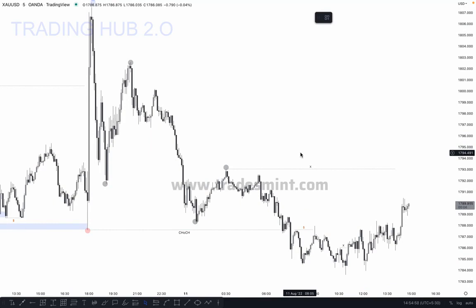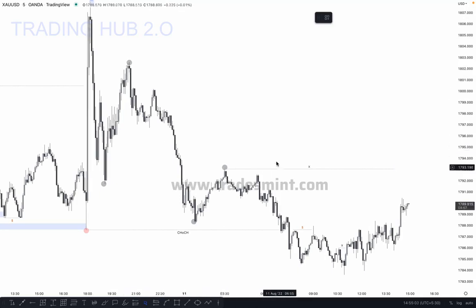So it depends on the situation, and sometimes you can see this type of inducement move, but after the break of structure, you have to check your internal structure. Every structure is similar or different. If the internal structure is different in size or shape, then you can apply this type of thing.